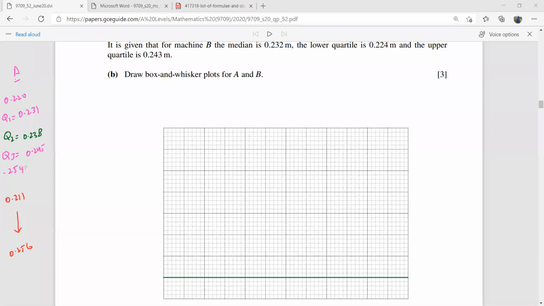So these are hardly 35 values. And for B, I have to go from 210 to 260. So these are around 50 values. And so let's have a scale for 50.